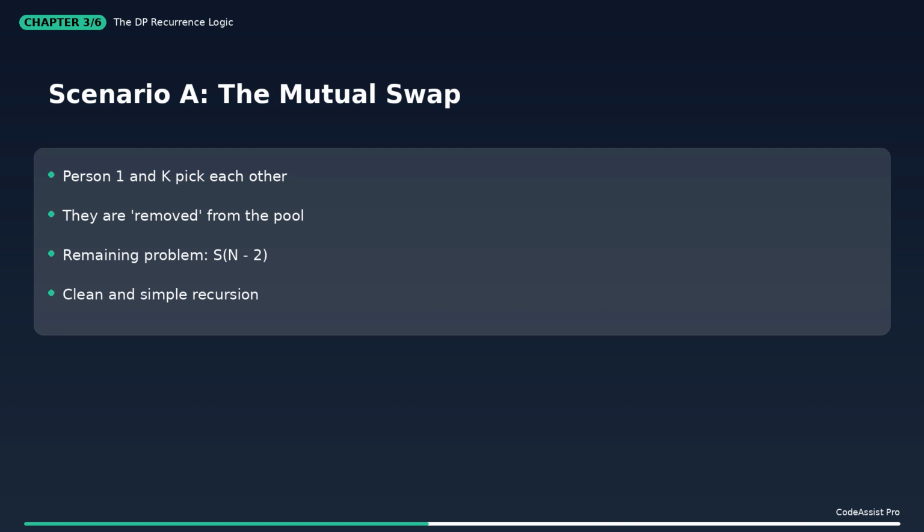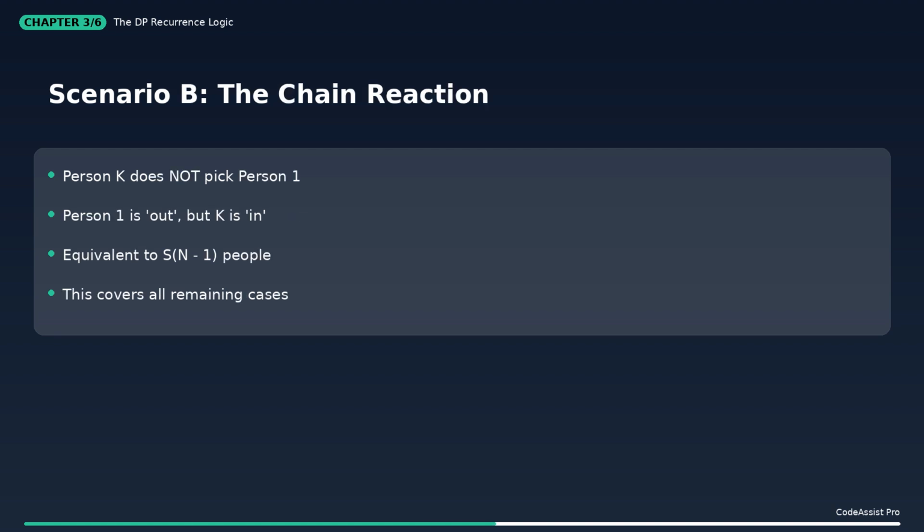Pause, scenario 2, person K must pick someone other than person 1. This is mathematically equivalent to finding a derangement for the remaining n-1 people. By combining these, we get our master formula, S of n equals n-1 times the sum of the previous two results.